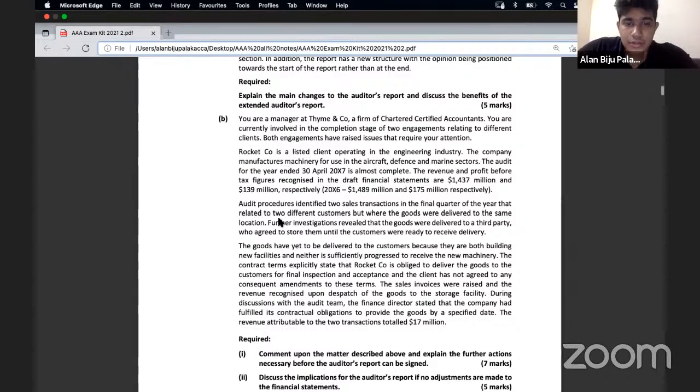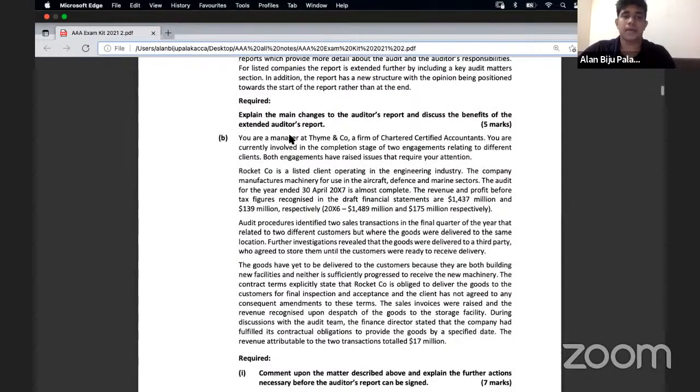All right. So have we gone to the question? Fine. So now let's read it together. You are the manager of T and Company, a firm of chartered certified accountants, and you are currently involved in the completion stage of the 2 engagements relating to different clients. Both engagements have raised issues that require your attention.